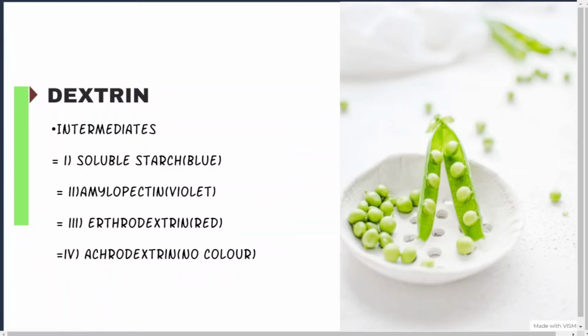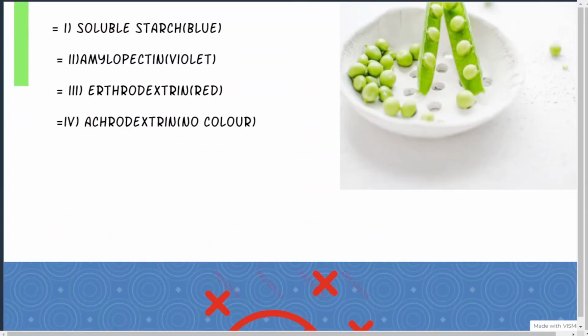Simple as that. Now talking about intermediates, as I have written here, these are intermediates that are formed. Soluble starch is blue color, amylopectin is violet color, erythrodextrin is red color, and achroodextrin is no color. How do we get this color? It is by iodine coloration. This iodine coloration will give you this color. Nothing much to explain here, you just have to memorize it.